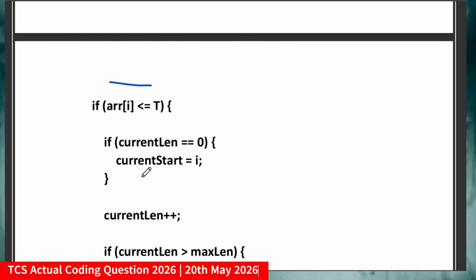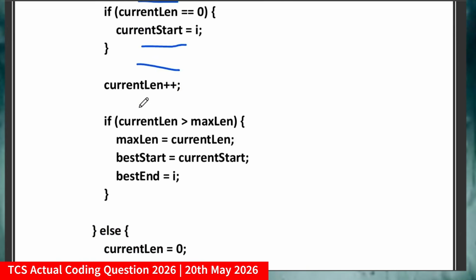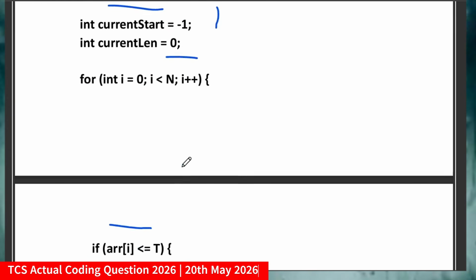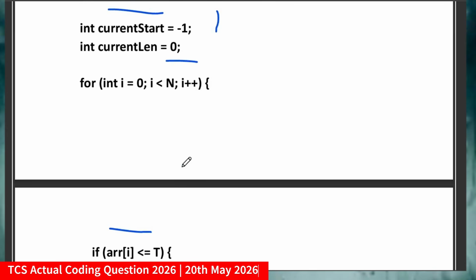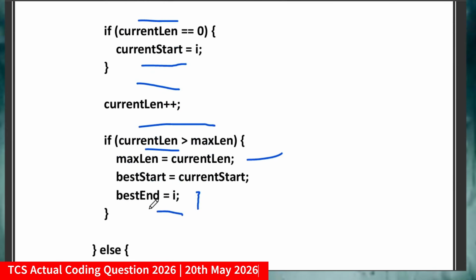update those values of currentStart equal to i. So before that you have to check that currentLen equal to 0. If currentLen was 0 then currentStart will become i, isn't it? Otherwise I will just do currentLen plus plus and other things. This is for the tracking of the maximum length of the streaks. So if currentLen is greater than maximum length, I will keep track of it, and I will also keep track of the best index for that particular maximum length, because you have to print the maximum streak, and especially the last index, the best index, you have to print.